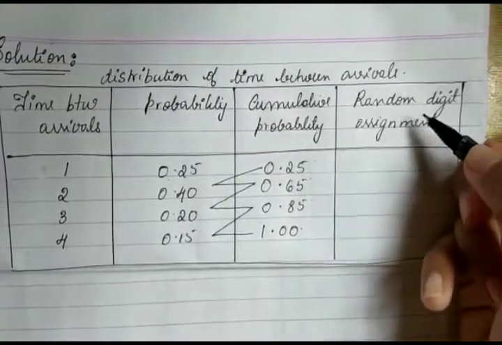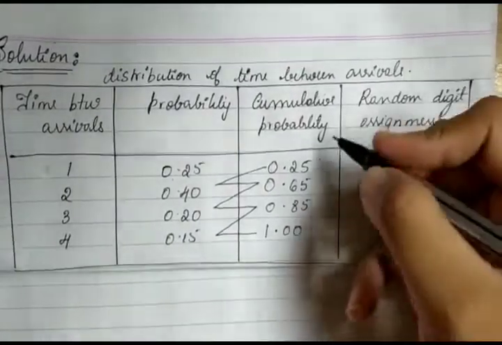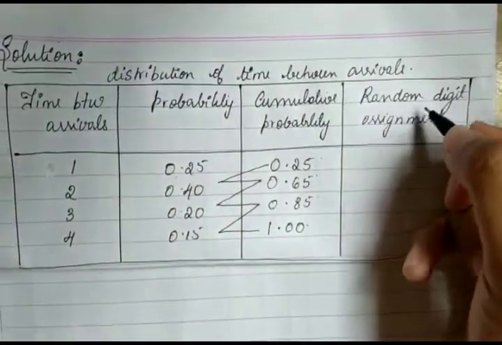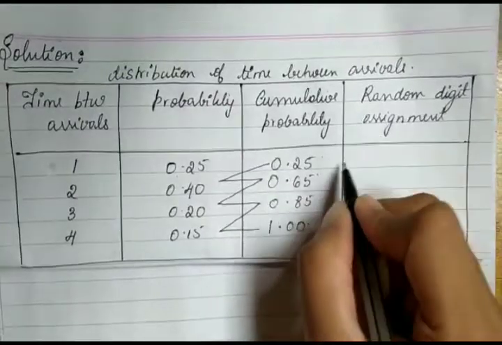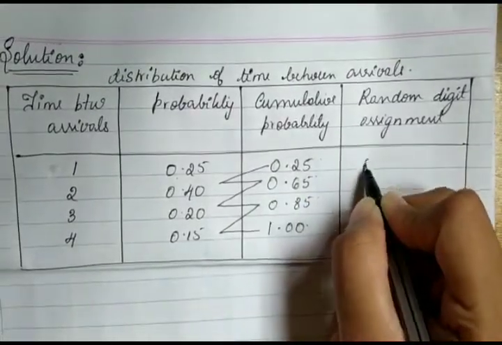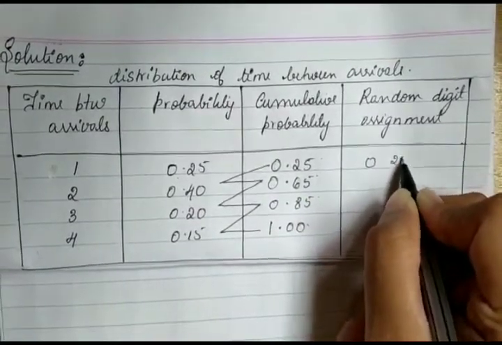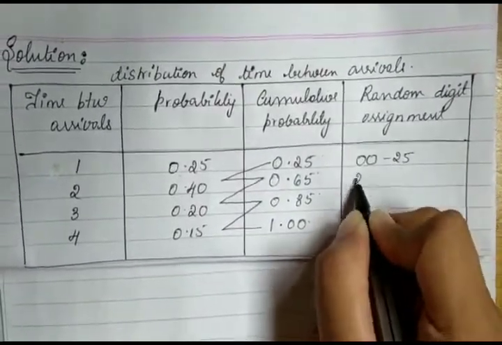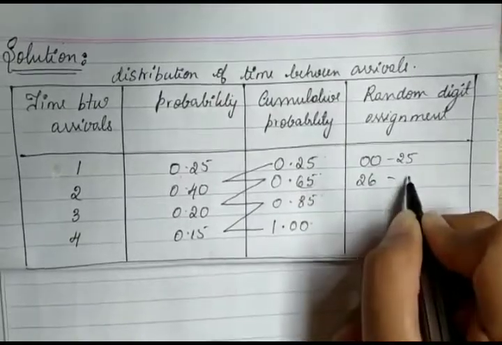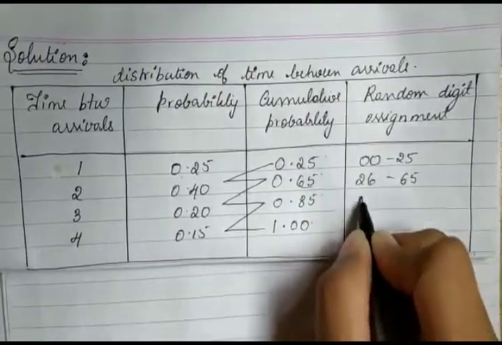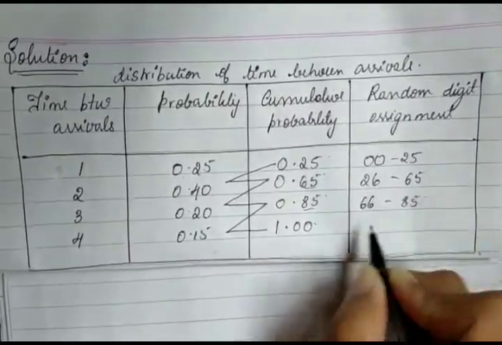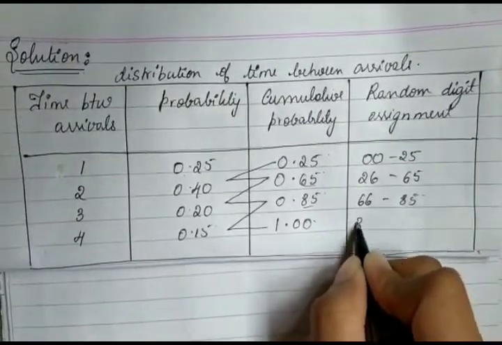To calculate the random digit assignment, we check the cumulative probabilities and set a range for the random digits. The ranges are 0 to 25, then 26 to 65, then 66 to 85, and 86 to 0.